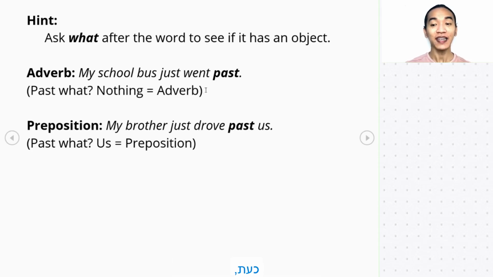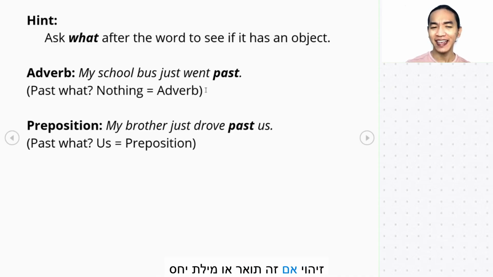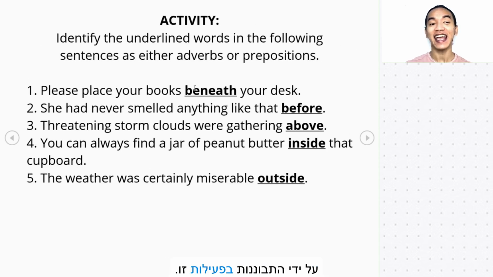Okay? Now, let's reinforce our understanding about identifying if this is an adverb or a preposition by looking at this activity.